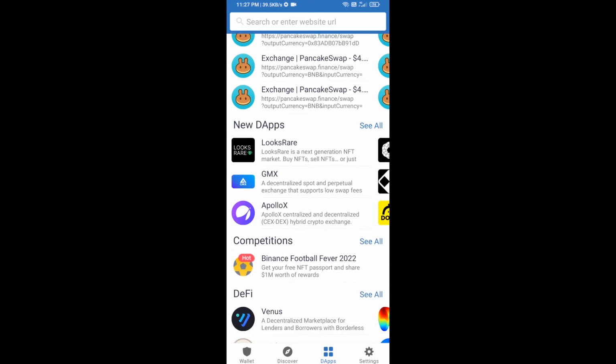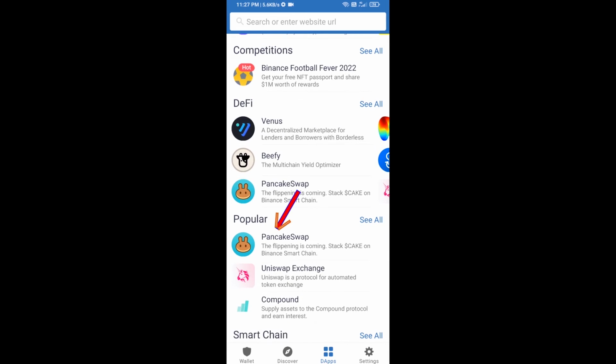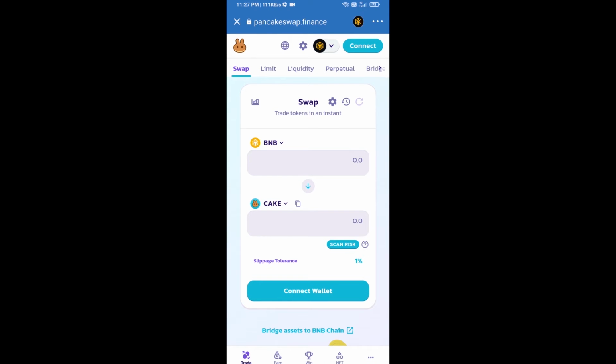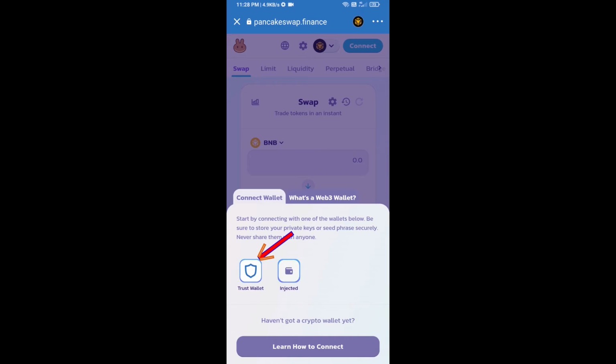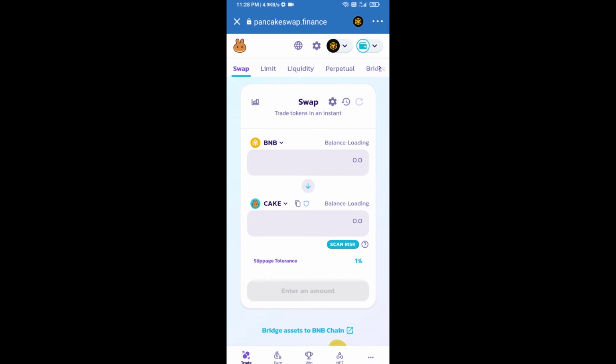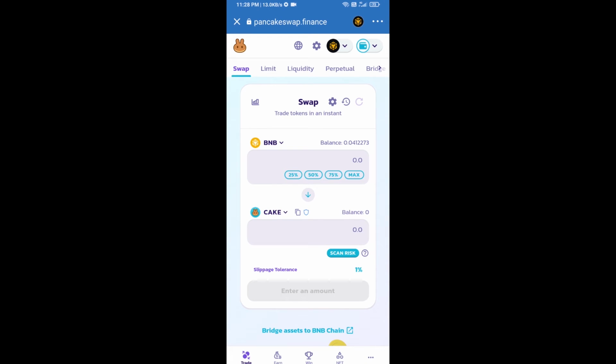and go to the PancakeSwap exchange. Click on PancakeSwap. After that, you will connect the PancakeSwap exchange to Trust Wallet. Click on Connect Wallet. Then click on Trust Wallet. So Trust Wallet has been successfully connected to the PancakeSwap exchange.